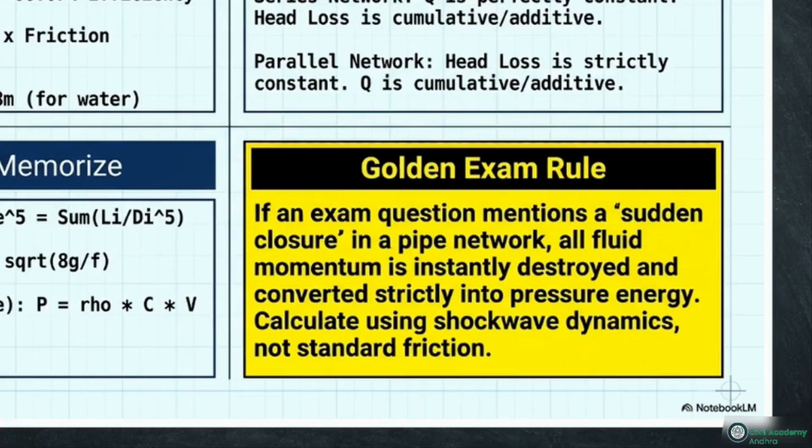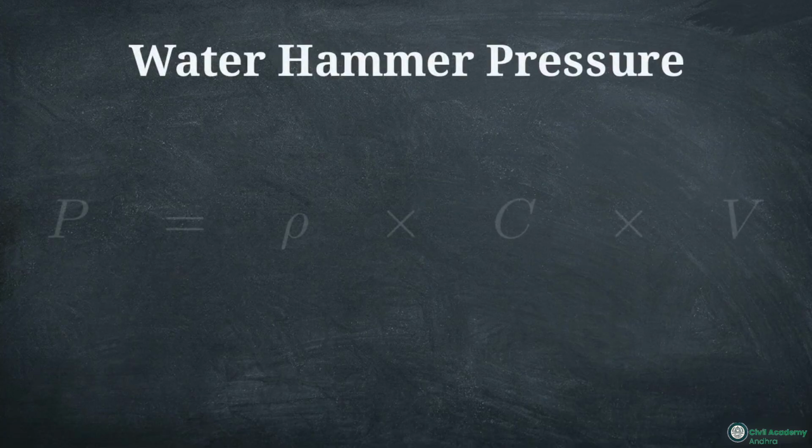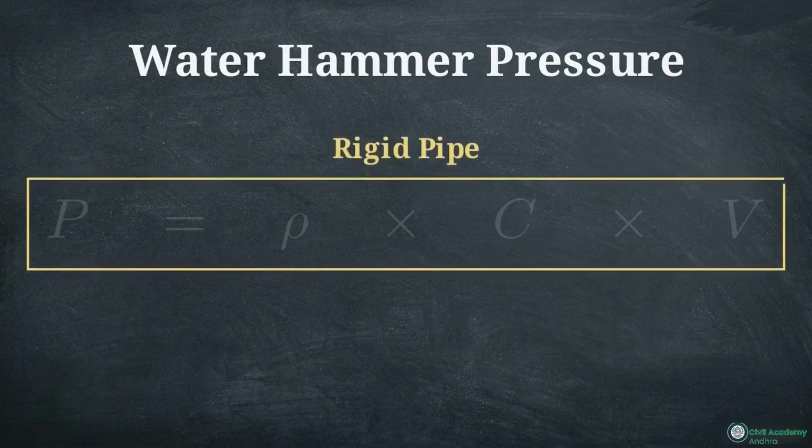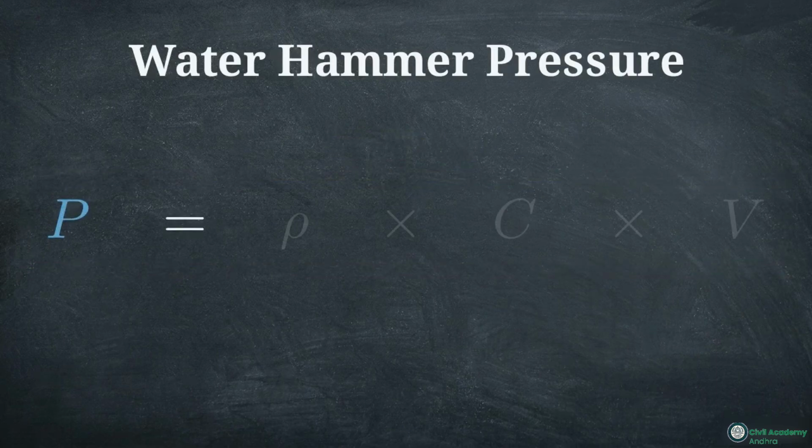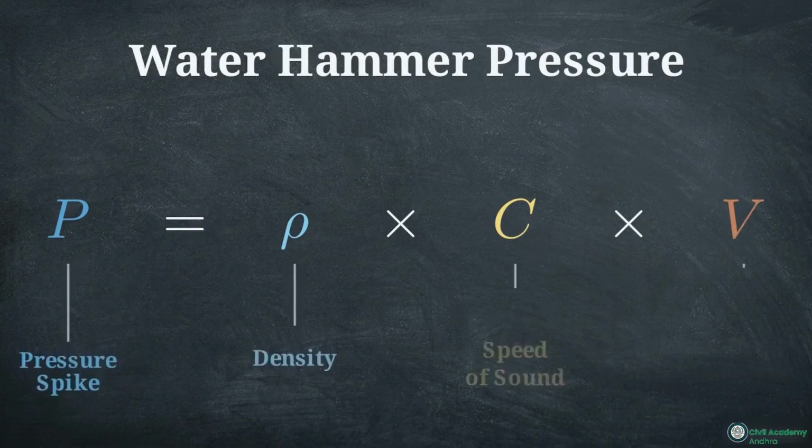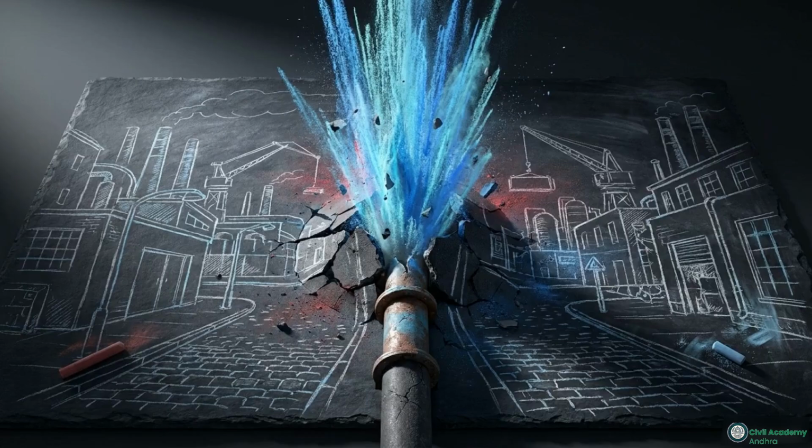This rule matrix highlights a crucial directive. If you see the phrase sudden closure, standard friction physics no longer apply. You calculate this transient surge using shockwave equations. For a rigid pipe, the pressure spike P equals the fluid density multiplied by the speed of sound within the fluid, multiplied by the velocity that was destroyed. Understanding system transients separates theoretical textbook calculations from predicting and preventing catastrophic explosive pipe failures.